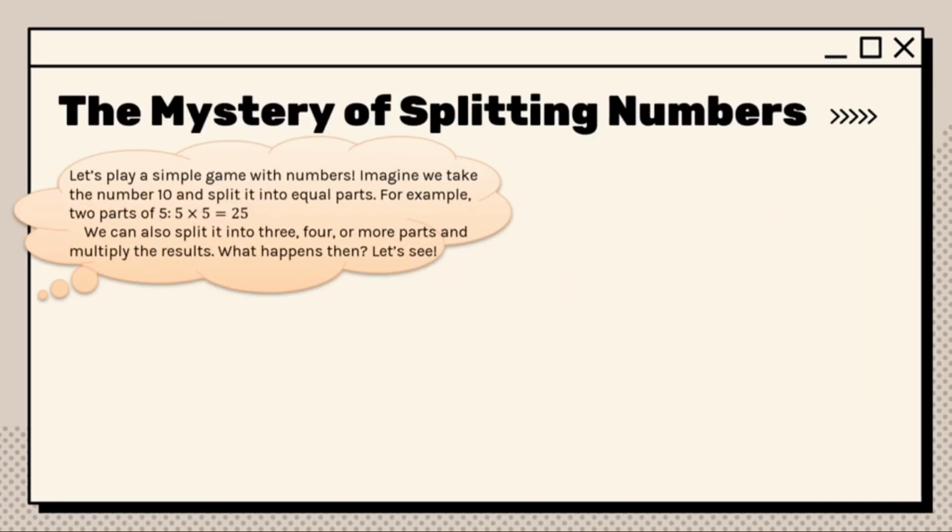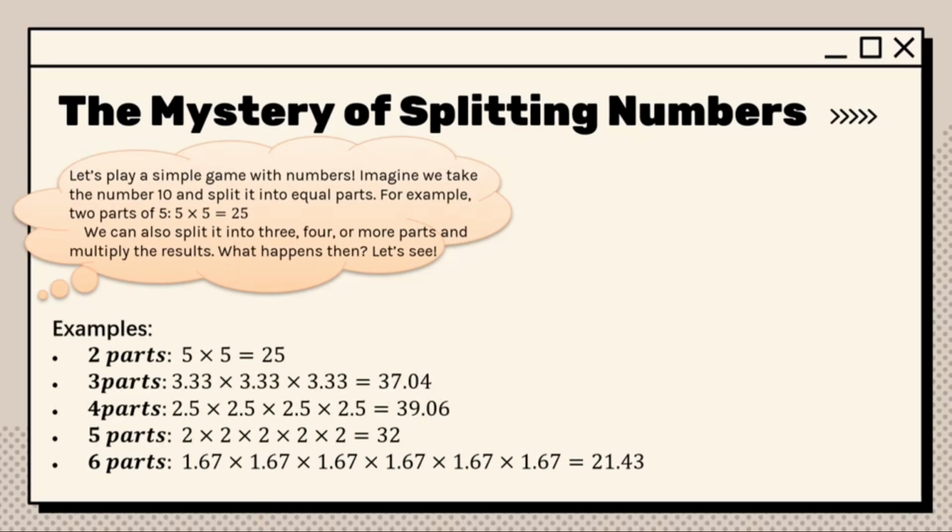First, let's play a simple game with numbers. Imagine we take the number 10 and split it into equal parts. For example, we split it into two parts, which is 5 times 5 equals 25. We can also split it into 3, 4 or more parts and multiply the results. What happens then? Let's see. Examples. We split it into 2 parts, 3 parts, up to 6 parts, and we look at the results.